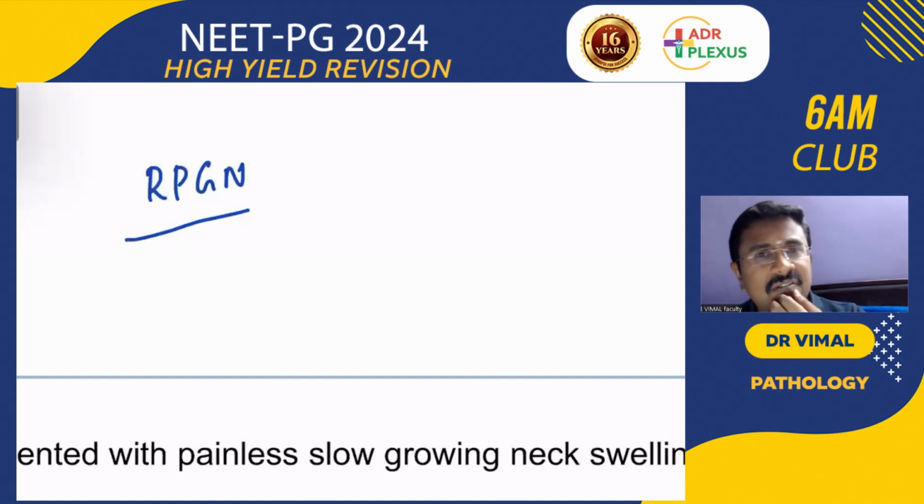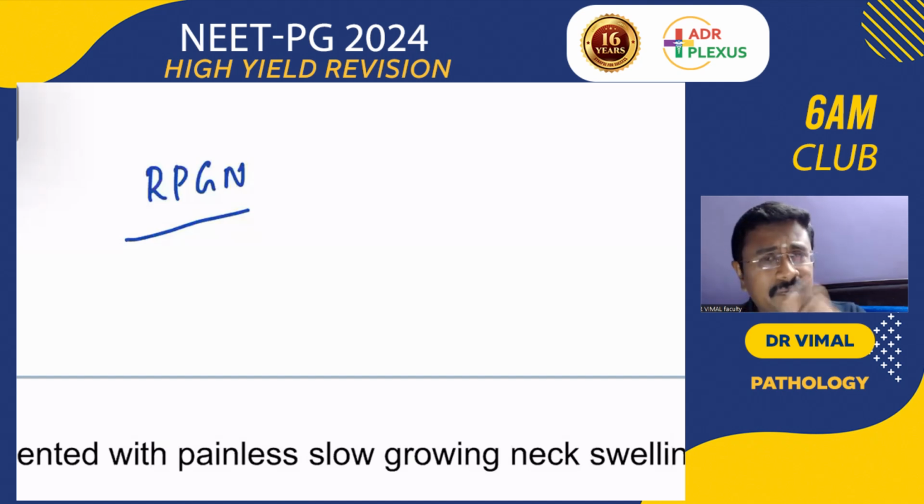Tell me some causes of flea-bitten kidney. Flea-bitten kidney, you will see in Wegener's granulomatosis, Henoch-Schonlein purpura, polyarteritis nodosa, malignant hypertension. Yes, very good. So in all these conditions, you will see this flea-bitten kidney. And where will you see the thyroidization of the tubules or the colloid casts? You will see it in chronic pyelonephritis.